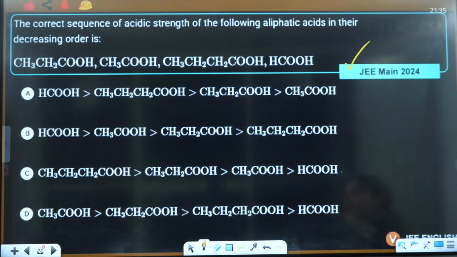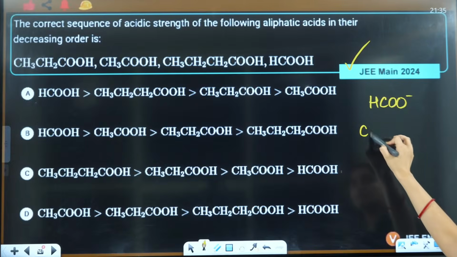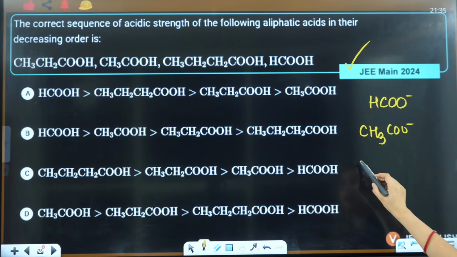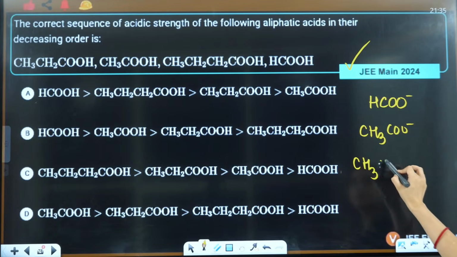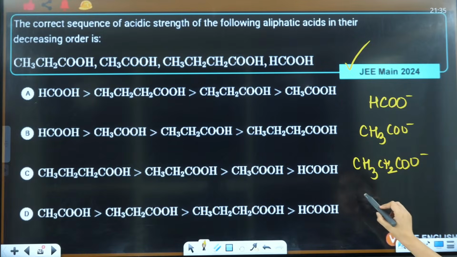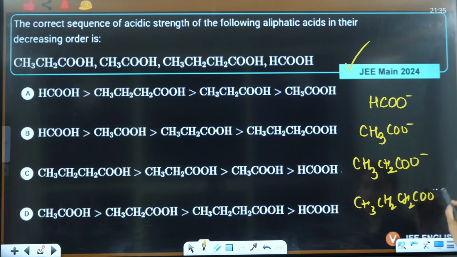Yes. So here if you see, you need to see HCOO negative, you have CH3COO negative, you have CH3CH2COO negative, then you have 3 carbons, CH3CH2CH2COO negative.